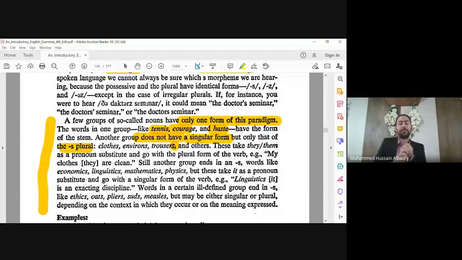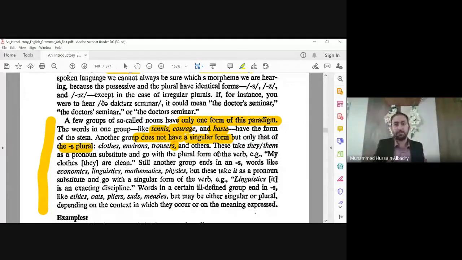Number two, some nouns are only plural. And of course, when they are plural and we put a pronoun instead of them, we put they, then the verb should be in the plural form, because we say they go, they play, or they are.